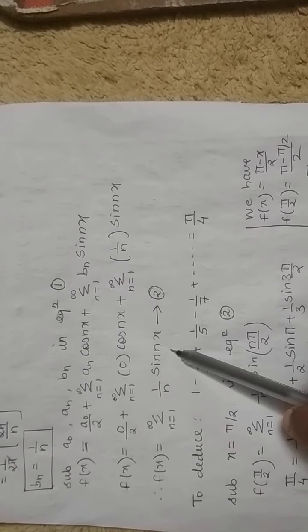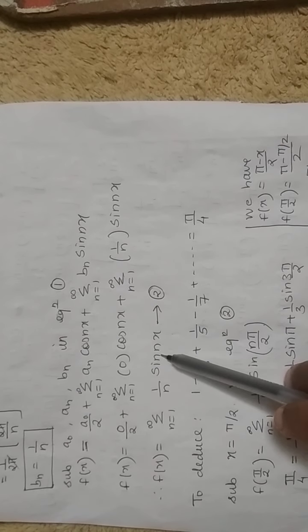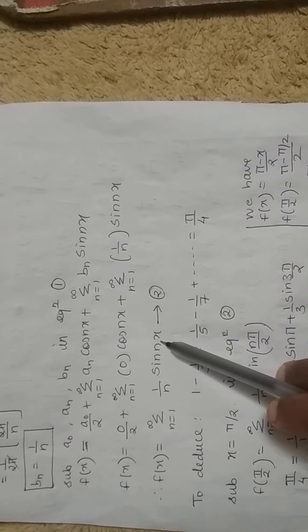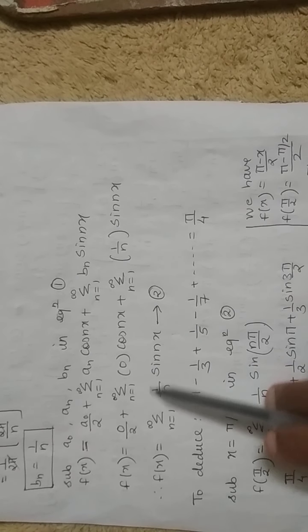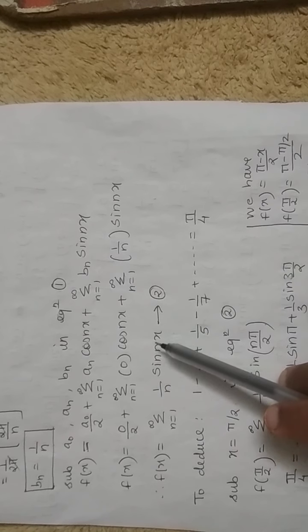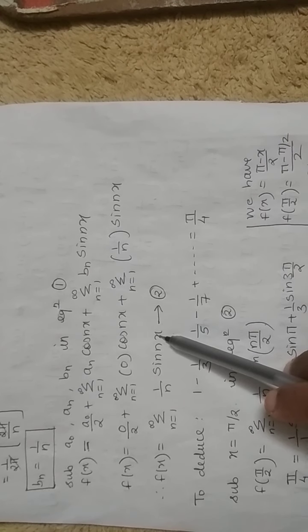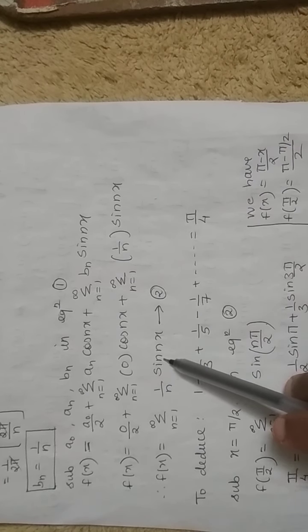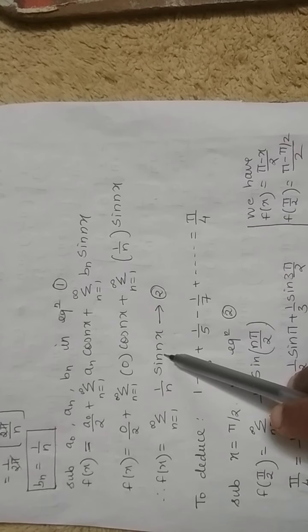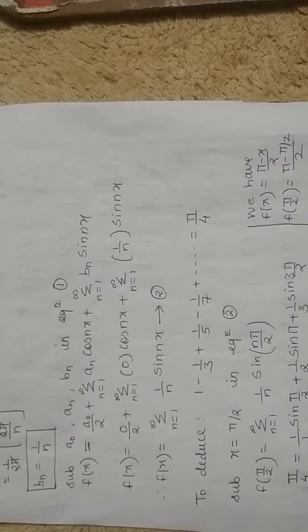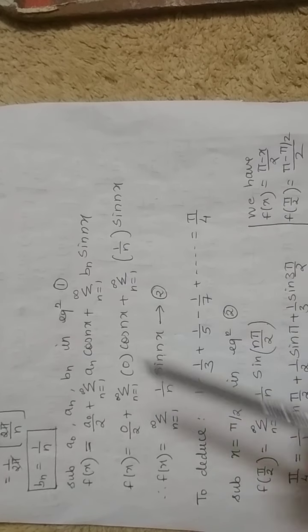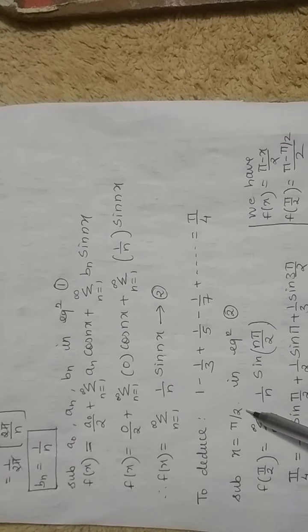Don't substitute 0. Why? Because 0 into n is 0 and sin 0 is 0. So what happens? The whole series will vanish. So do not start with x equals to 0. We are going to start with x equals to pi by 2. If the series has a cos term, then in that series we are going to substitute x value as 0 and start to deduce. Here the series is a sine series, so I am going to start with x equals to pi by 2.